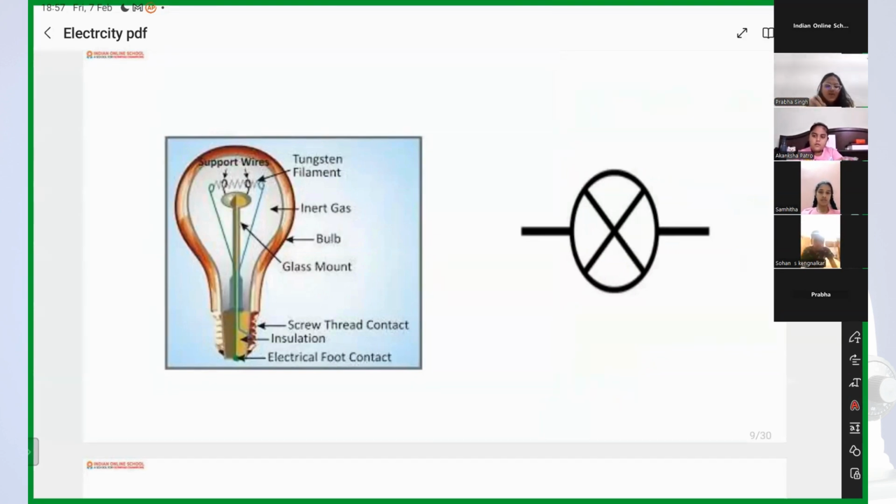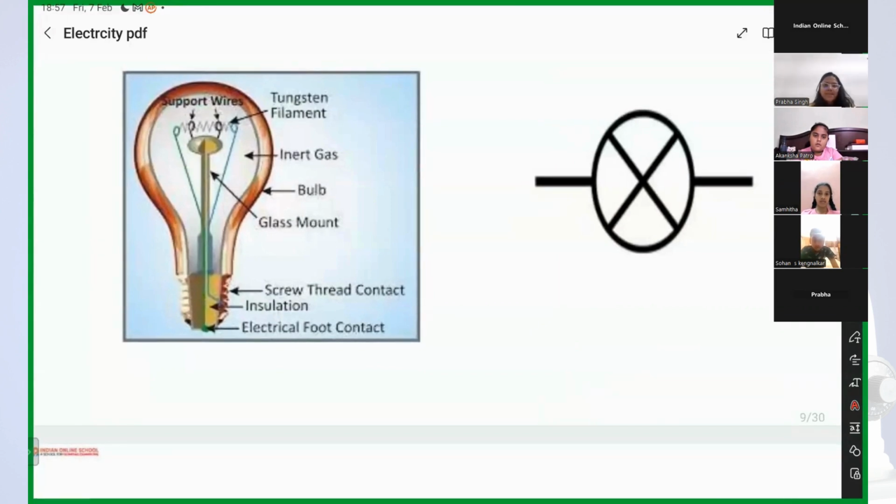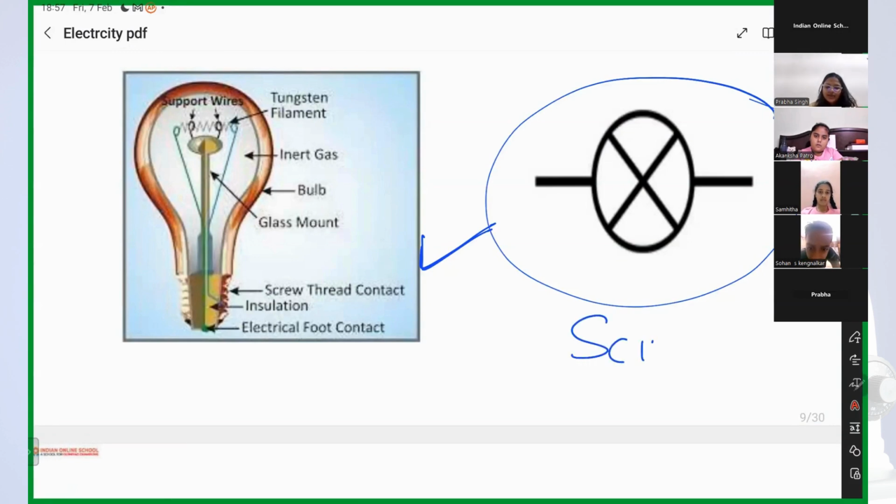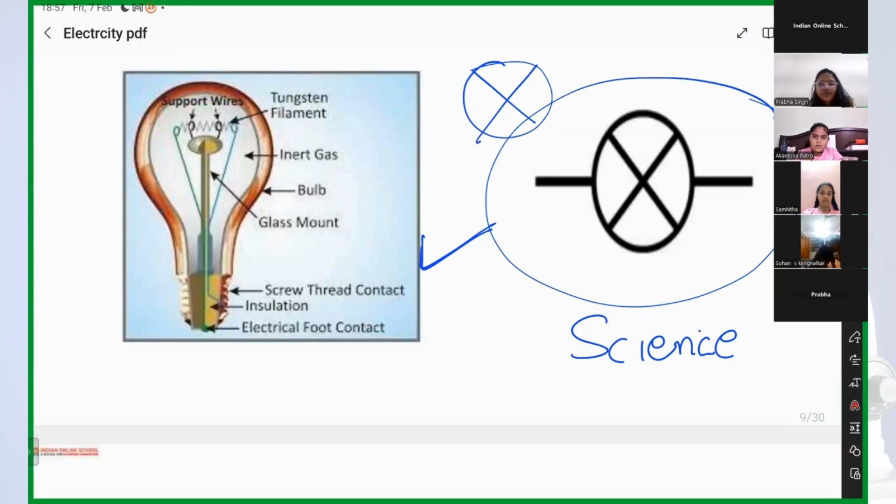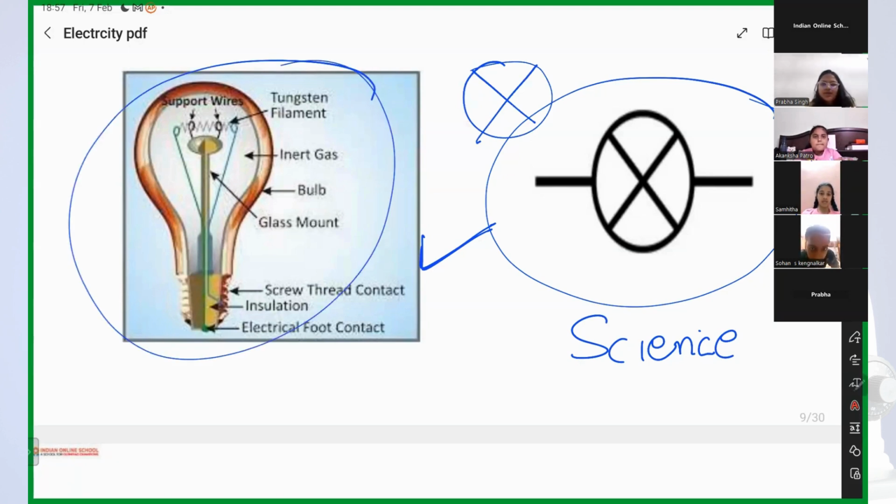So now coming to, what is this? Bulb. Yes, and the symbol of bulb in science is this. A cross inside a circle is the symbol of bulb. Got it? Because every time you can't draw this complicated diagram, right? You don't need to draw it every time. You can make this symbol and people will understand. Got it?